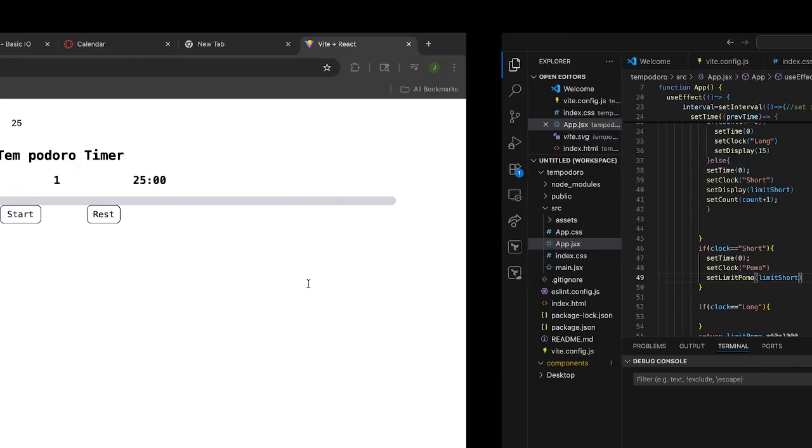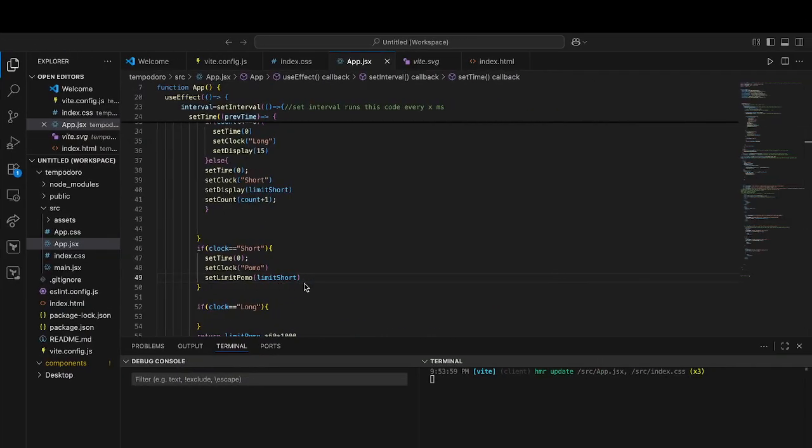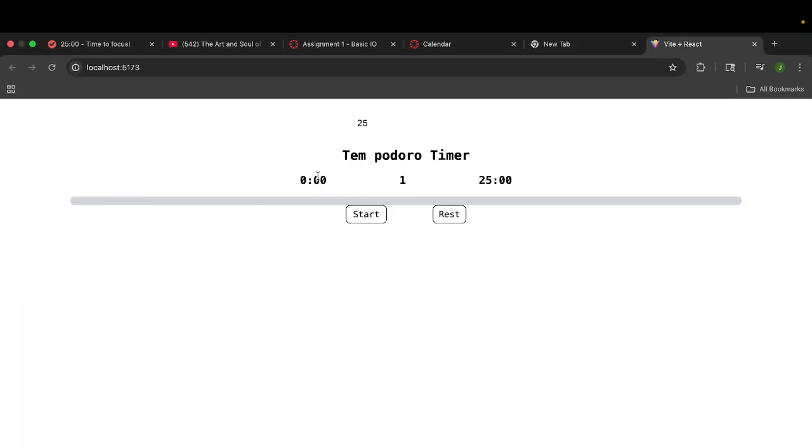Okay. Now, should I count the amount of short timers I do? I don't really think I need to count them. It might be important later, if you want to see overall how much time you spent. So we can put that count here, but when we're doing basic functionality, I don't think we need it. It's not going to control anything. It's just going to be something that's there. So we won't count that for now. So let's set this to 0.1, start it.